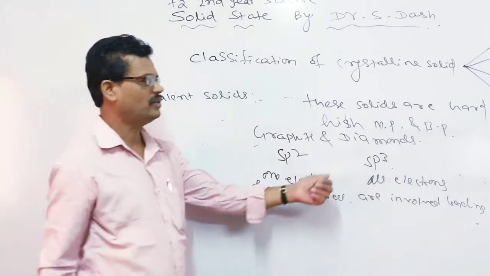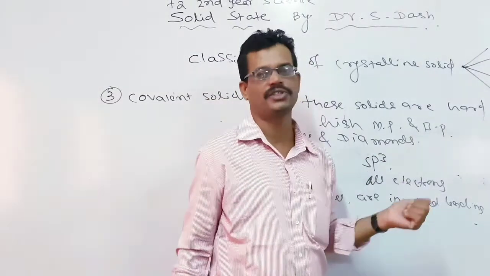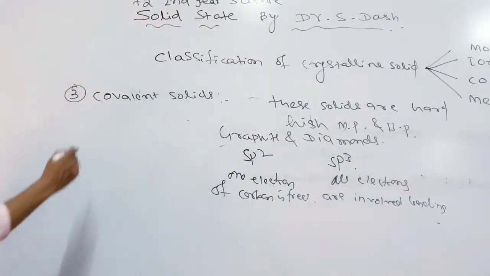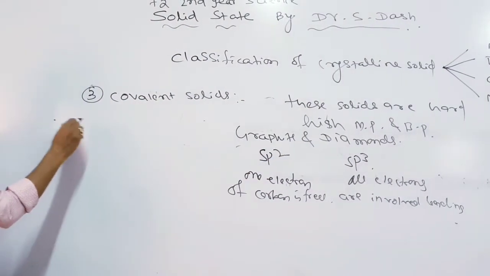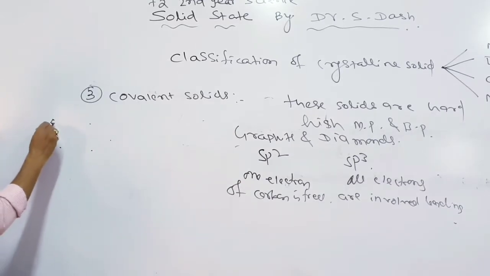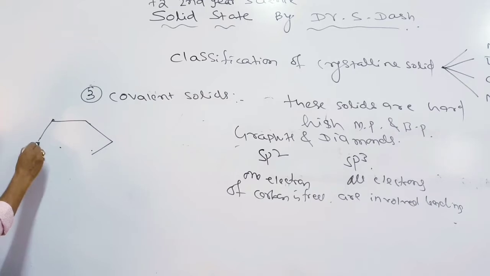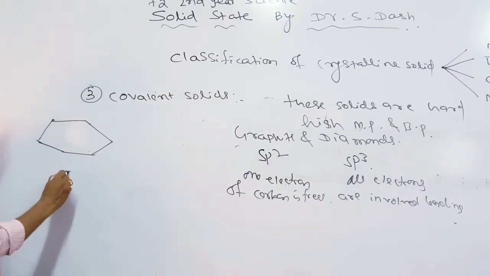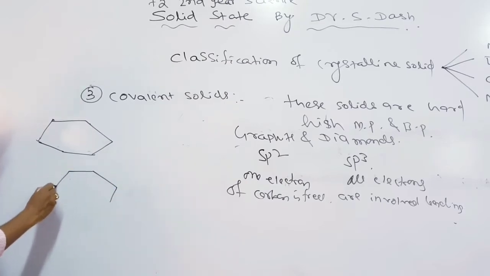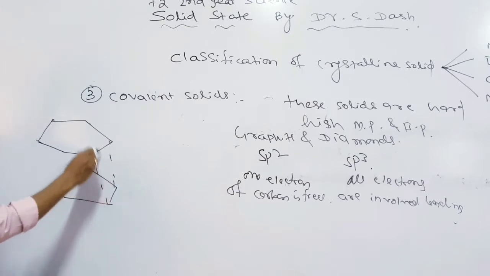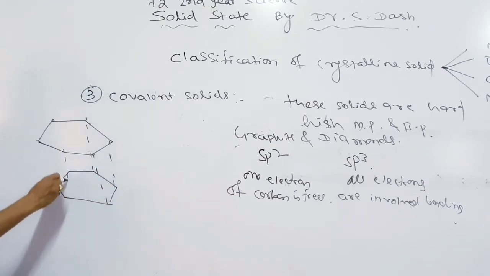But in the case of diamond, due to its sp3 hybridization, a tetrahedral structure is formed. Let me explain the structure. In the case of graphite, the compound makes a structure like this, with different layers of graphite.